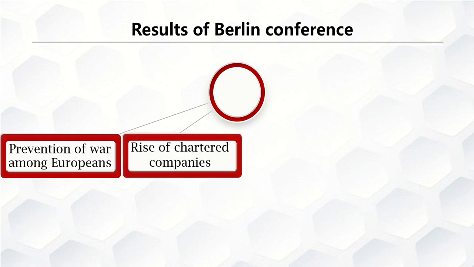Another effect was the rise of chartered companies. After finishing dividing Africa, different chartered companies were established in Africa in order to increase the exploitation of African resources. These chartered companies, for example, the Royal Niger Company, IBEACO, and others, were all established in order to maximize the exploitation of Africa.